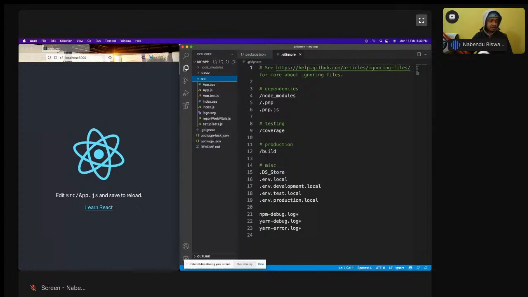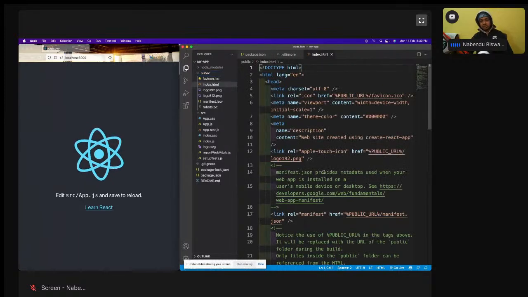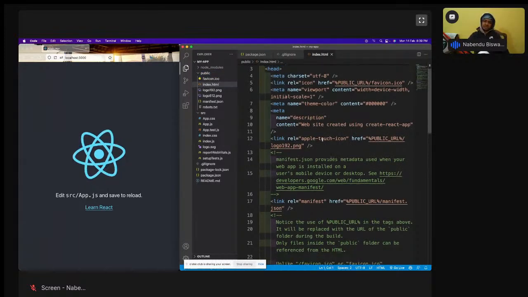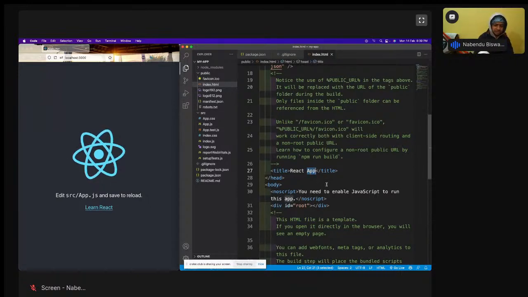So after that, this is the main thing. If you go to this public folder, this index.html is there. So everything is normal here. This title is what is coming here, this React app is there. So if I change this thing,